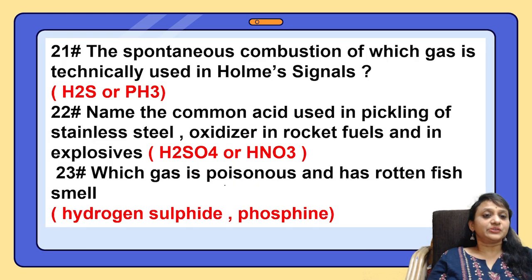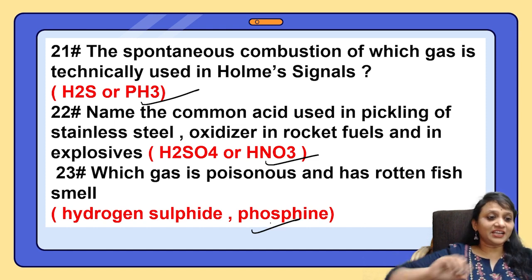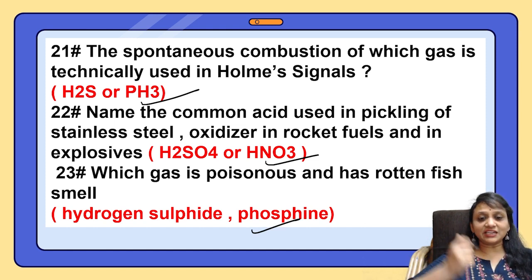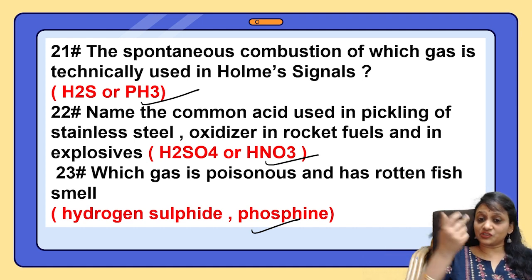Next, students, 21st question. The spontaneous combustion of which gas is technically used in Holmes signals? Whether phosphine or H2S, it is PH3. Name the common acid used in pickling of stainless steel, as oxidizer in rocket fuels and in explosives. Quick answer, HNO3. Which gas is poisonous and has a rotten fish smell? Yes, PH3. So careful, students, don't immediately write hydrogen sulfide as a poisonous gas.